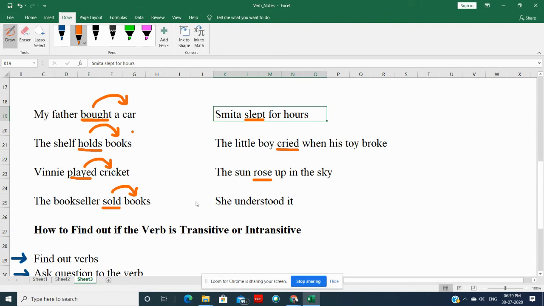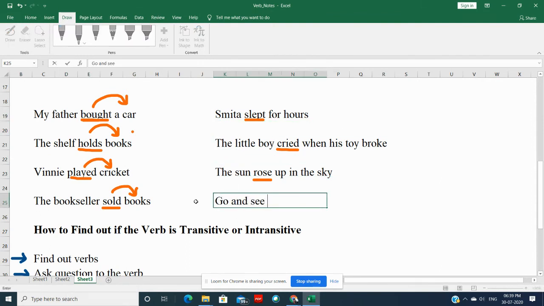If I say, go and see your father. Go and see your father. You can easily say that go is the verb here.